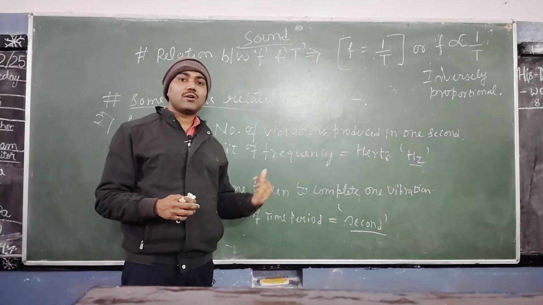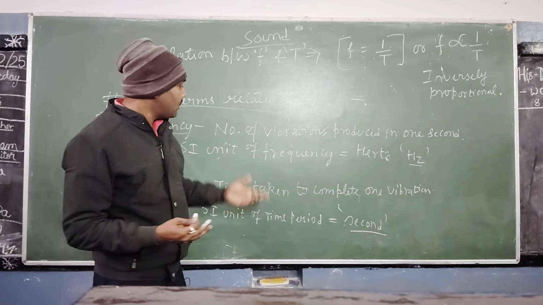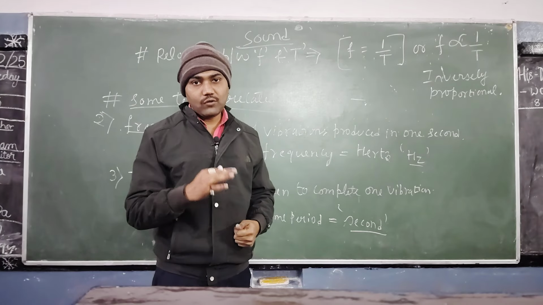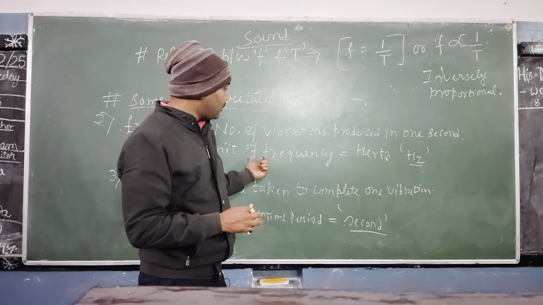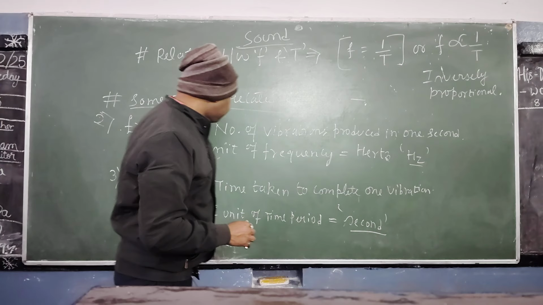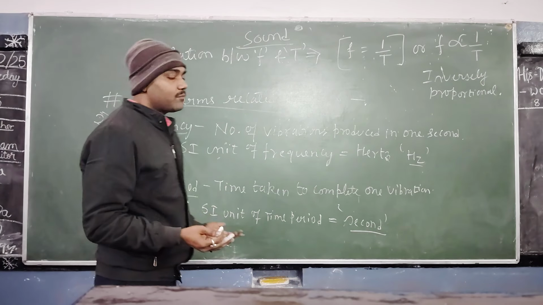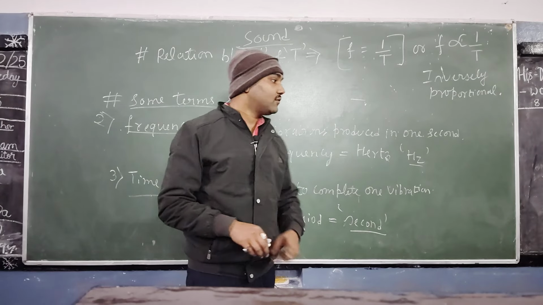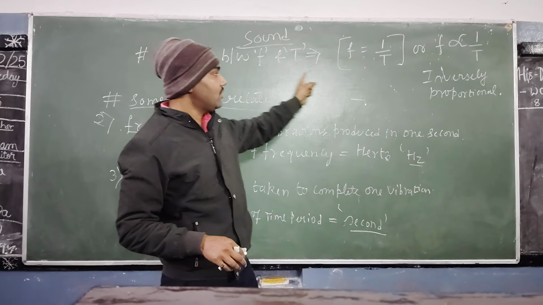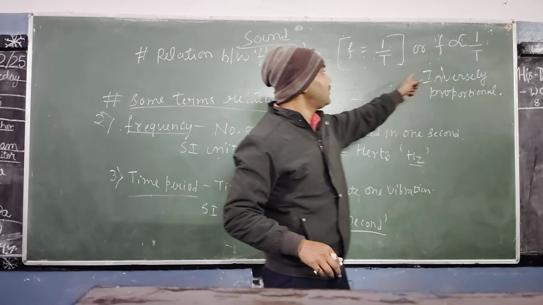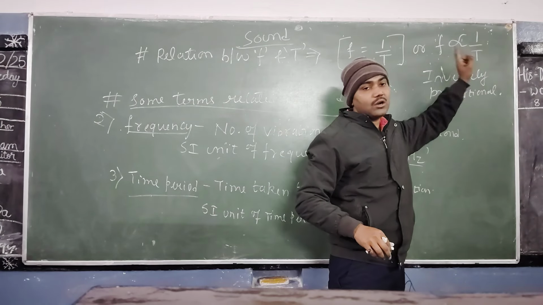Now the second term we studied was frequency. What is frequency? The number of vibrations produced in 1 second is called frequency, and its SI unit is hertz, denoted by capital H, small z. Then time period. What is time period? Time taken to complete one vibration is called time period, and there is a relation between frequency and time period, which is inversely proportional. F equals 1 by T, or F is inversely proportional to the time period.